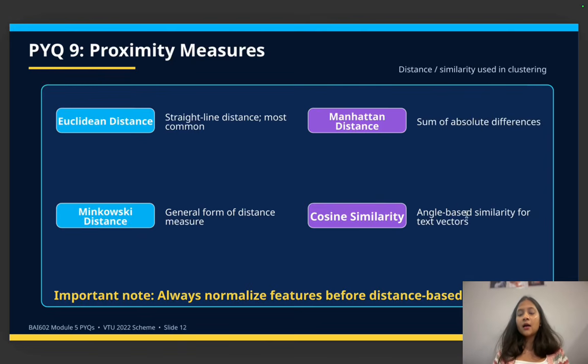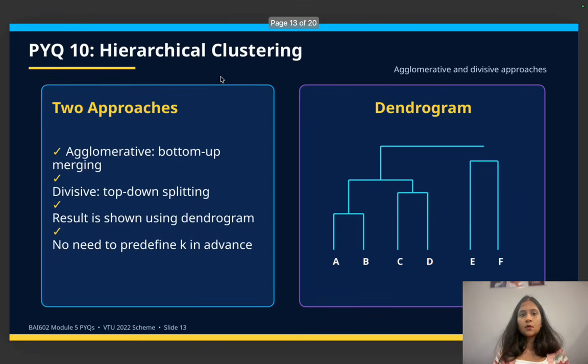So remember these researchers' or scientists' names: Euclidean, Manhattan, Minkowski, and cosine. An important note: always normalize features before distance based clustering. So that was for the proximity measures in the clustering concept.